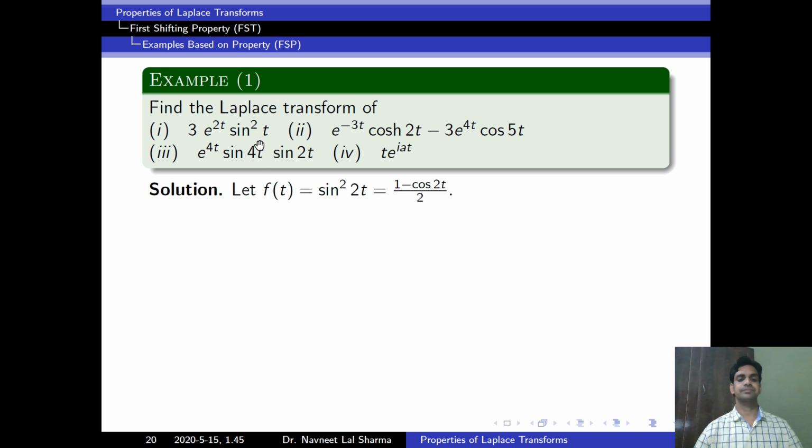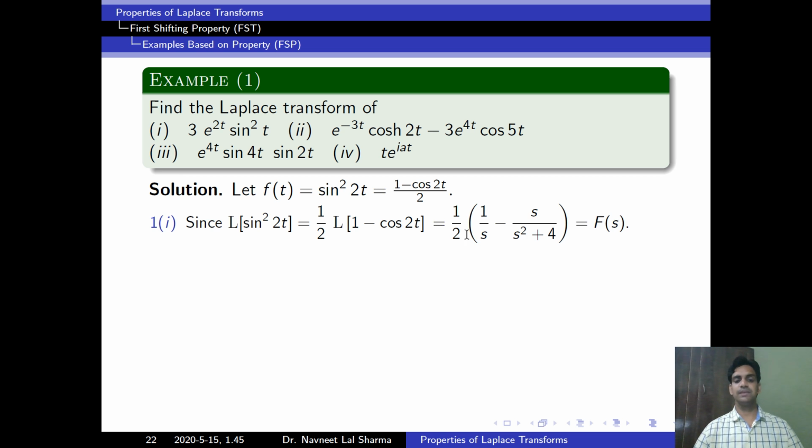Let f of t be equal to sin square t. We have to find the Laplace of this. But remember, we don't know the Laplace of sin square t. So what do we have to do? We simplify this function and write it as 1 minus cos 2t divided by 2. Now we take Laplace on both sides. Laplace of sin square t is equal to 1 by 2 Laplace of 1 minus cos 2t. Now we use the linearity property, that means Laplace of 1 minus Laplace of cos 2t. By the known formula, Laplace of 1 is equal to 1 upon s and Laplace of cos 2t is equal to s upon s square plus 4. This is equal to, say, f of s.